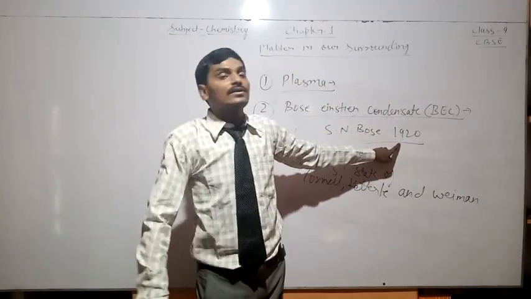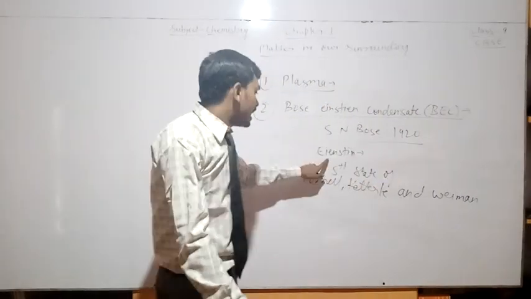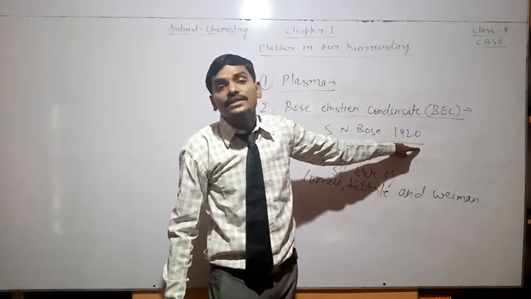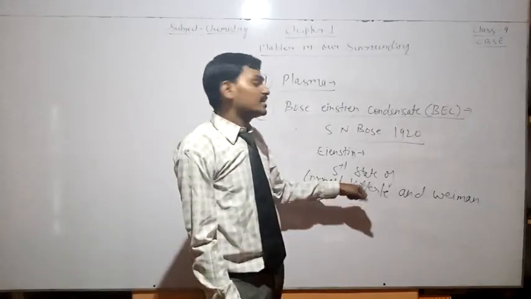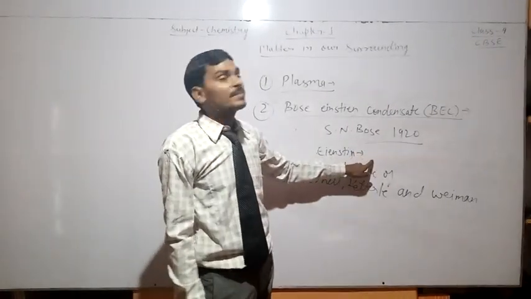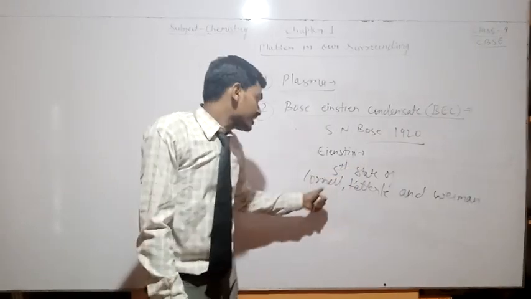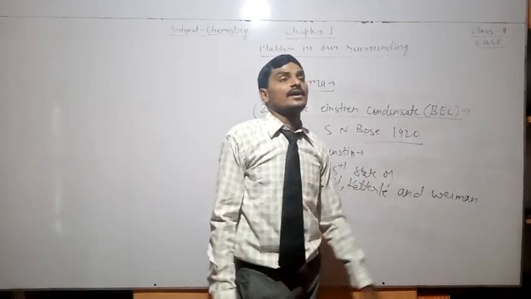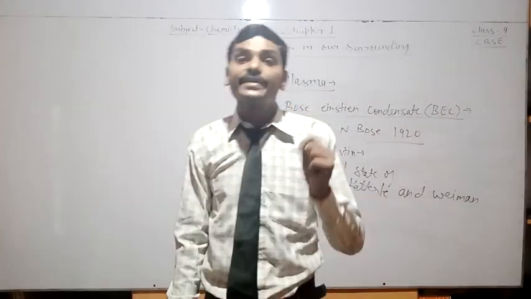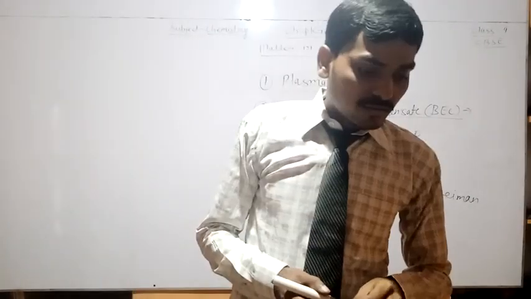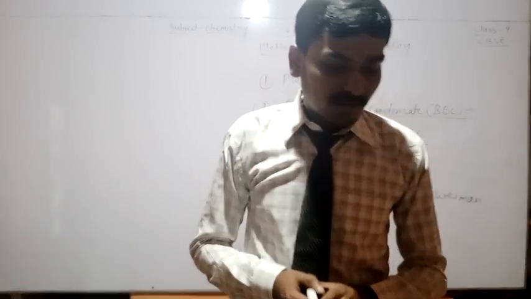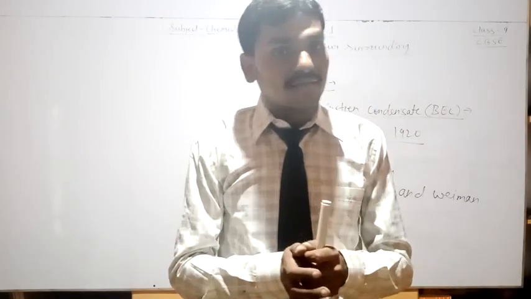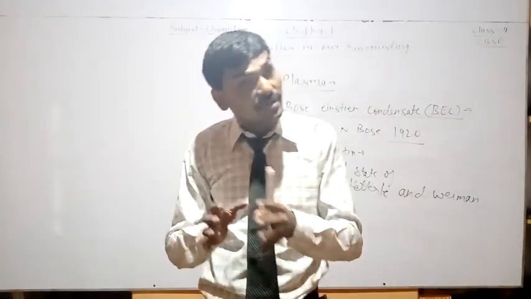S.N. Bose did some calculation, and Einstein, according to these calculations, predicted the fifth state of matter. And after the calculation and prediction of S.N. Bose and Einstein, three scientists, Cornell, Ketterle and Wieman, achieved the fifth state of matter by cooling a gas of extremely low density to super low temperature.